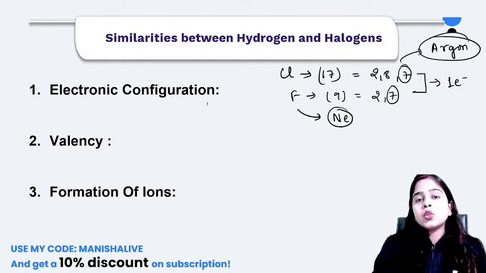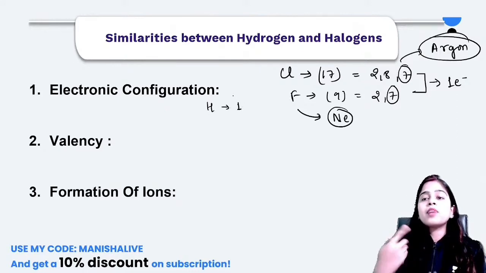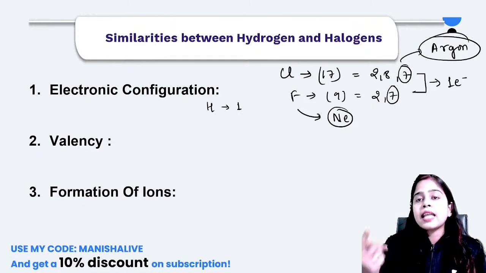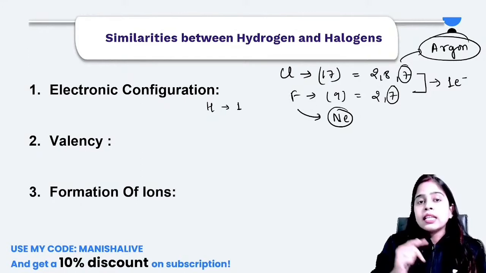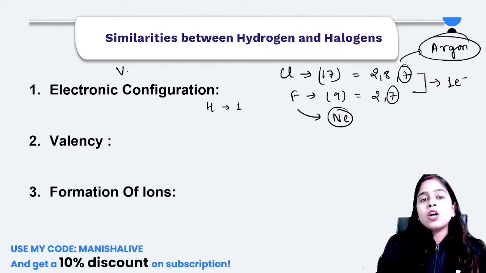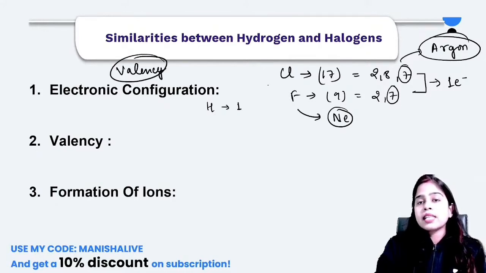Similarly, in the case of hydrogen also, it requires only one electron to gain the noble gas configuration of helium, because helium contains only 2 electrons. That means the valency of both halogens and hydrogen is the same, that is 1.